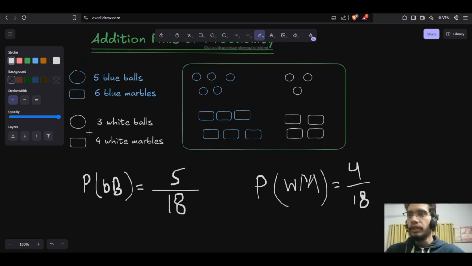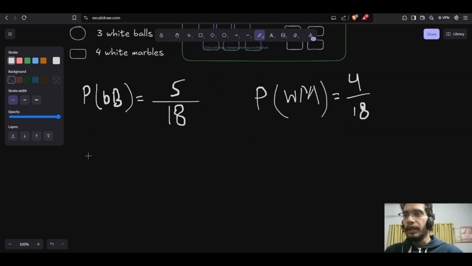One more thing I wanted to do here: what if I wanted to find the probability of getting a white object? I didn't define which object, either a ball or a marble, it doesn't matter. I want a white object. What would be the probability? It's simple. How many total objects are there?